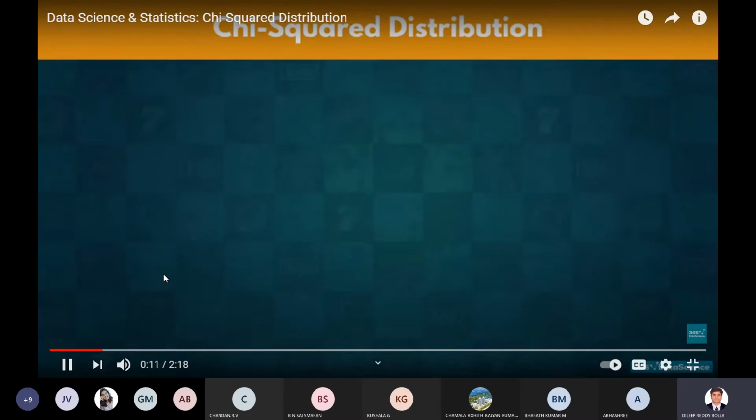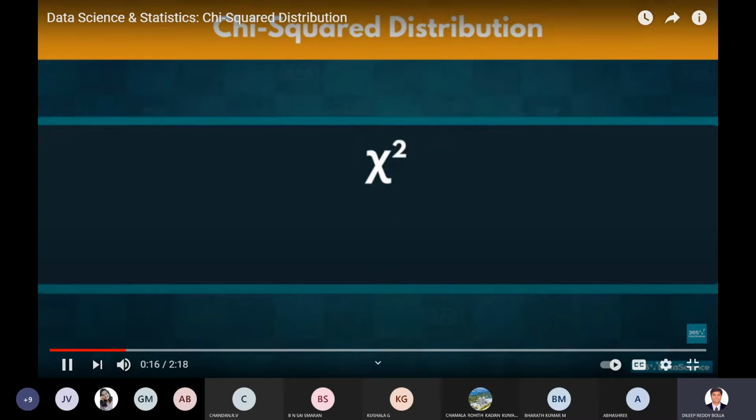We denote a chi-square distribution as the capital Greek letter chi squared, followed by a parameter k, depicting the degrees of freedom. It looks like when we write x square, correct? But here it is a different letter, something like a reverse integral type. This is the Greek letter called chi. That's why the name chi-square. We use the square here, and we are distributing it for the corresponding values. So chi-square distribution is the name we got for this. You understood why we got this name?